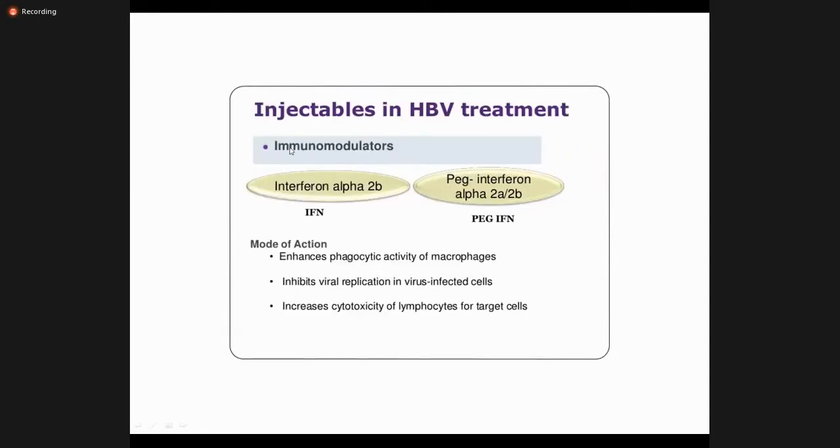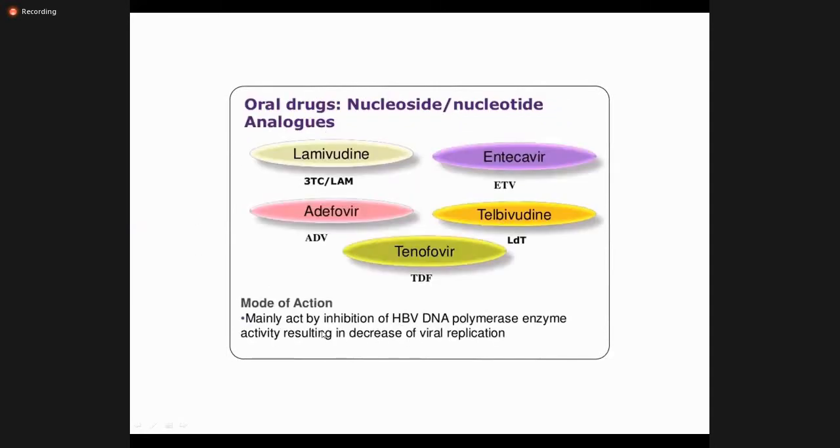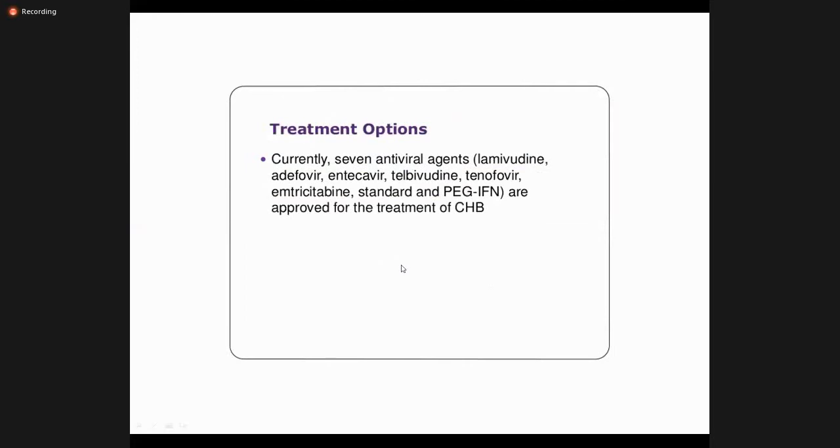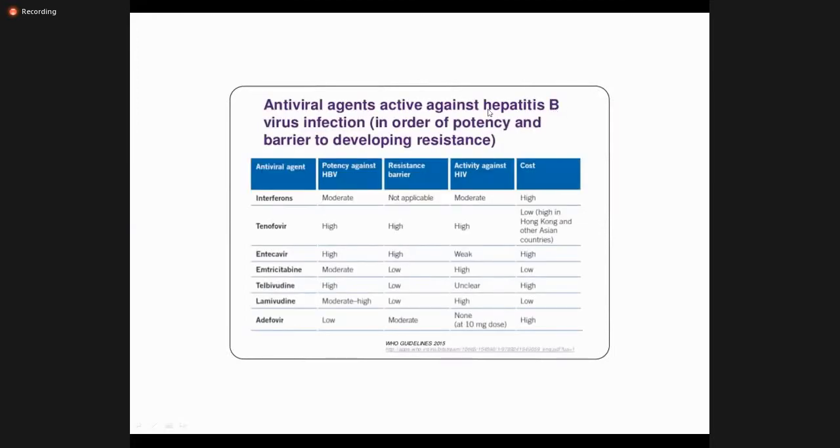As for the mode of action, interferon enhances phagocytic activity, inhibits viral replication and increases cytotoxicity, while the oral drugs act by inhibition of the DNA polymerase enzyme. This enzyme is involved in replication, so we are basically decreasing the viral replication. With interferon, we are basically immunomodulating the defense mechanism of the body, not directly affecting the virus.